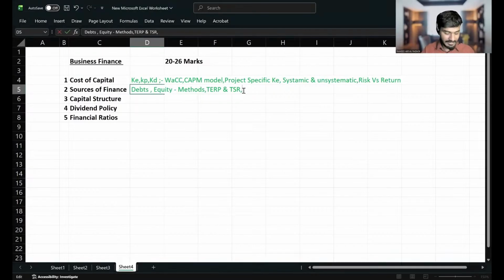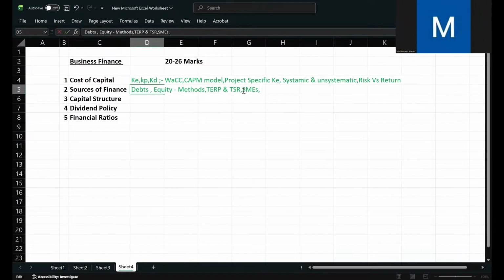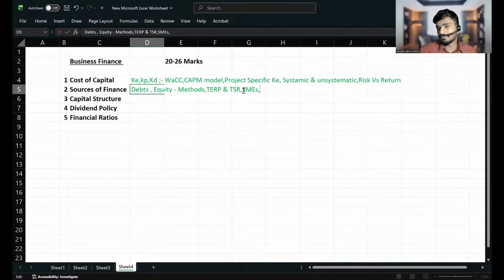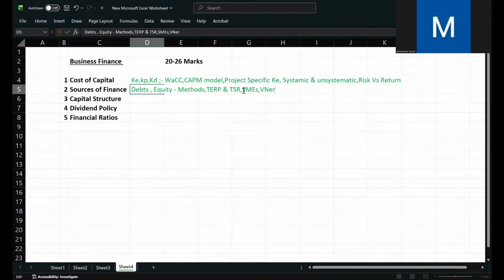Then the next thing you have to learn is about SMEs. What do you mean by the term SMEs? Small and medium enterprises. You must understand the problems SMEs are facing, and they are facing a lot of problems, and also the solutions they have. Here you must learn crowdfunding, peer-to-peer funding, everything. Those are the solutions, and the problems also you must learn.